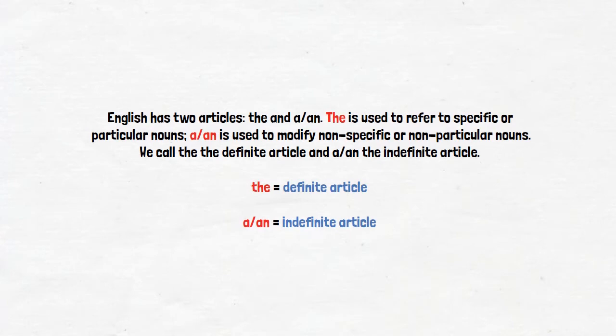English has two articles, the and a/an. The is used to refer to specific or particular nouns. A/an is used to modify nonspecific or non-particular nouns. We call the the definite article, and a/an the indefinite article.